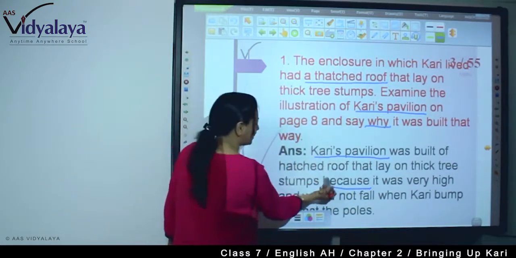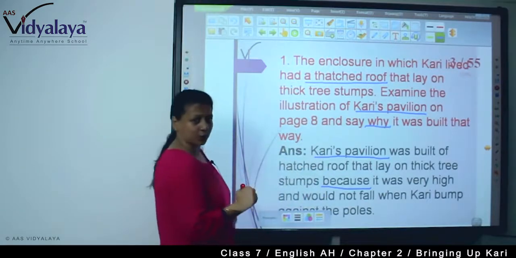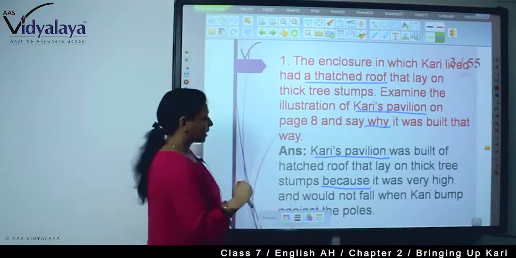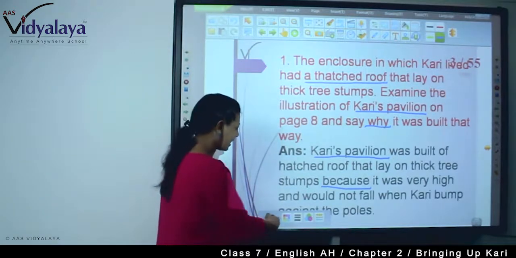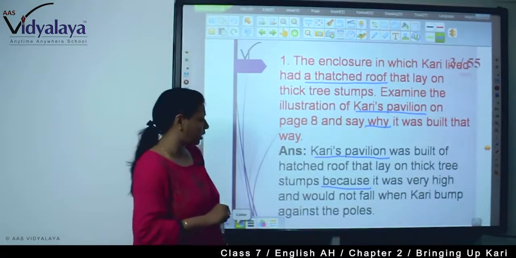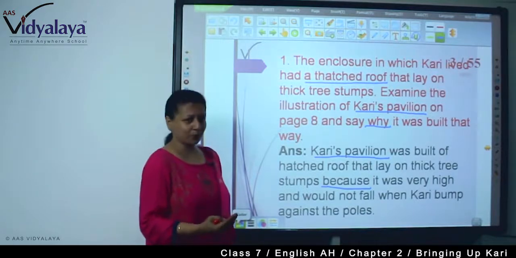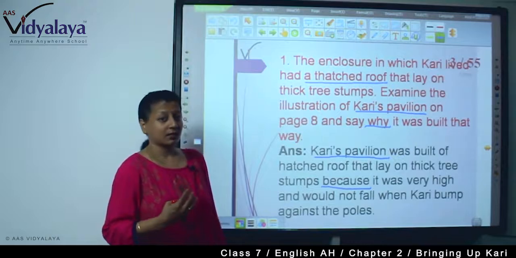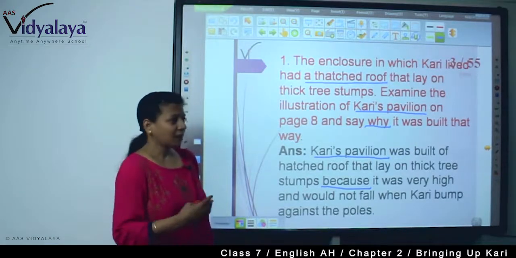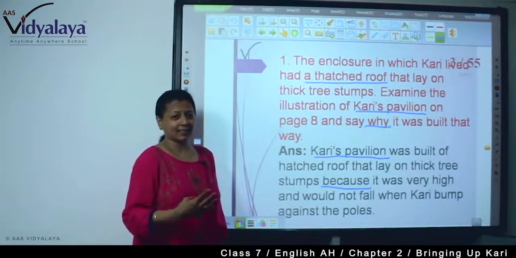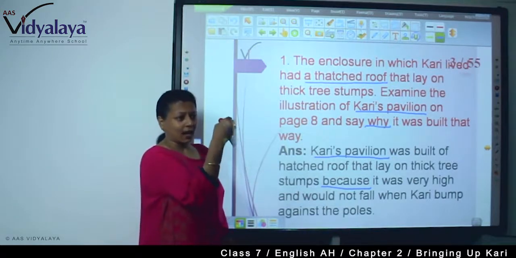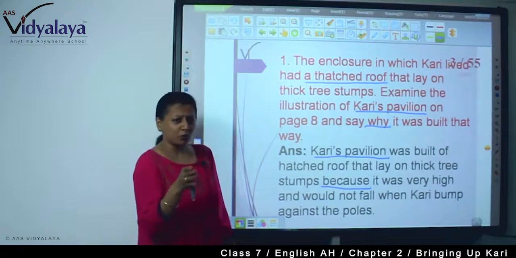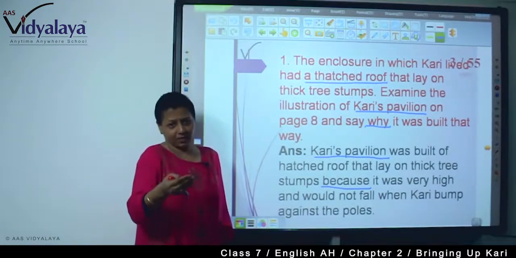Now, here you have described the portion of the question, and here you are answering now. Because it was very high and would not fall when Curry bumped against the poles. Now, Curry is a living creature. Curry is not furniture or anything else that will lie the way it has been laid. So, it will move. It will stand.